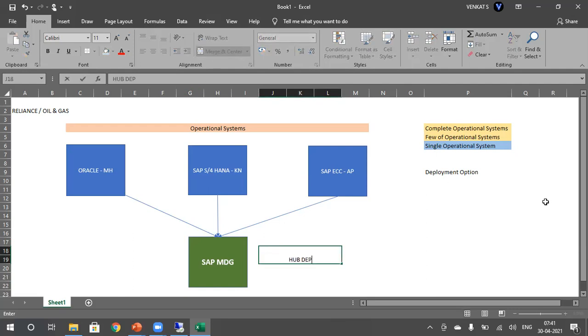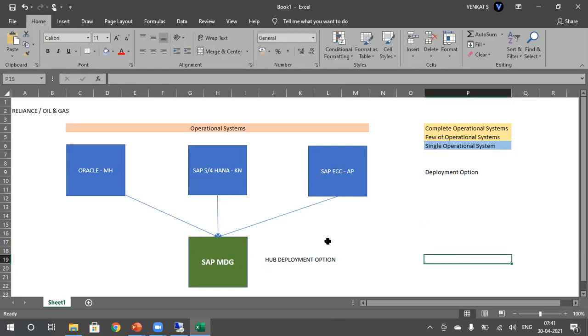This I could consider as the hub deployment option. It can be the complete operational system or a few of the existing operational systems. To make it simple, more than one. If we have more than one source system converting into MDG or merging into MDG, then we will choose a deployment option called the hub deployment option.